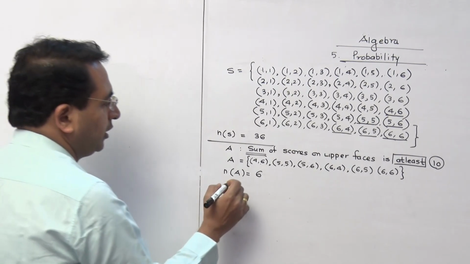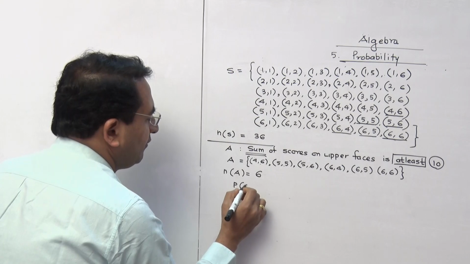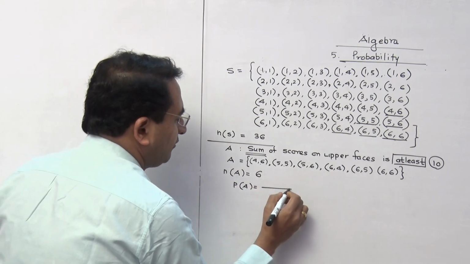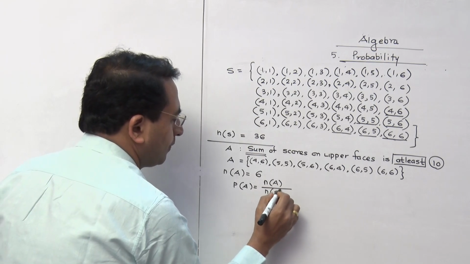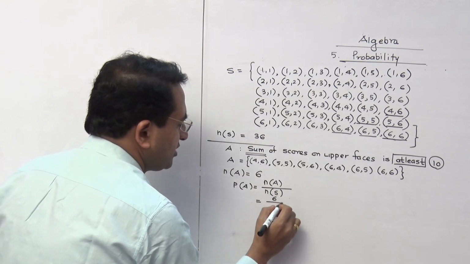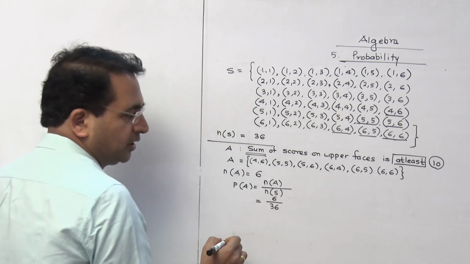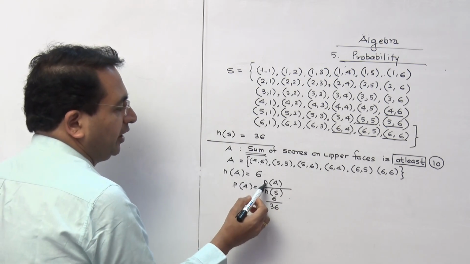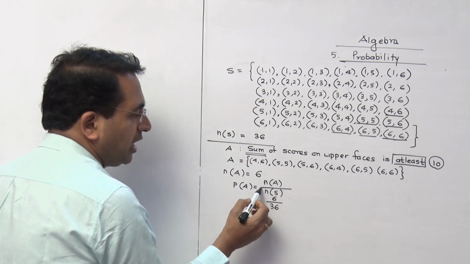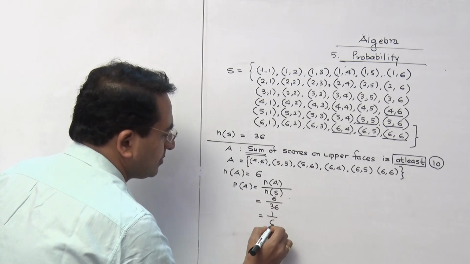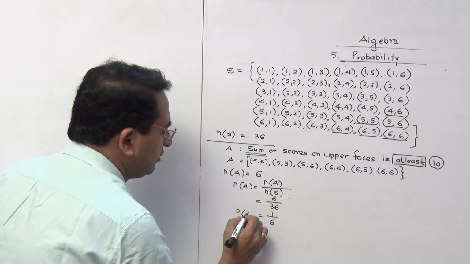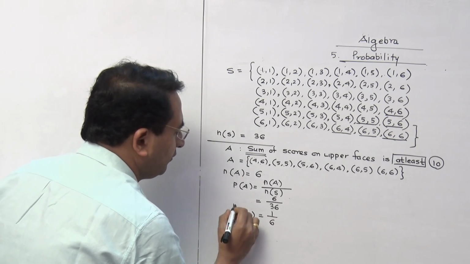Therefore, the probability of that event is going to be, write the formula properly, N of A upon N of S. And that's why it is going to be 6 upon 36. Please write the formula properly: your expectation upon total outcomes. That is what we call mathematical expectation, that is, the probability of that event.